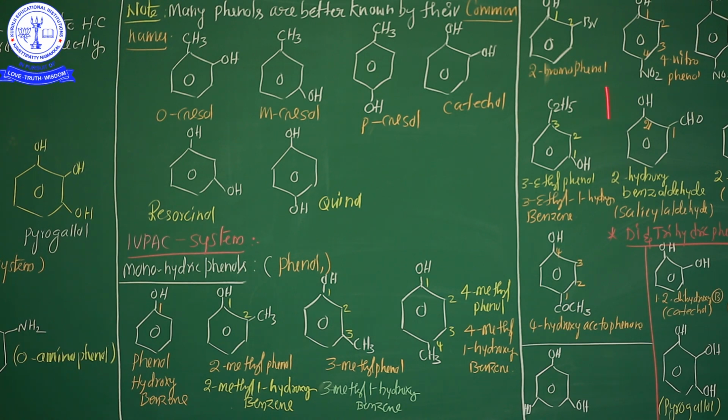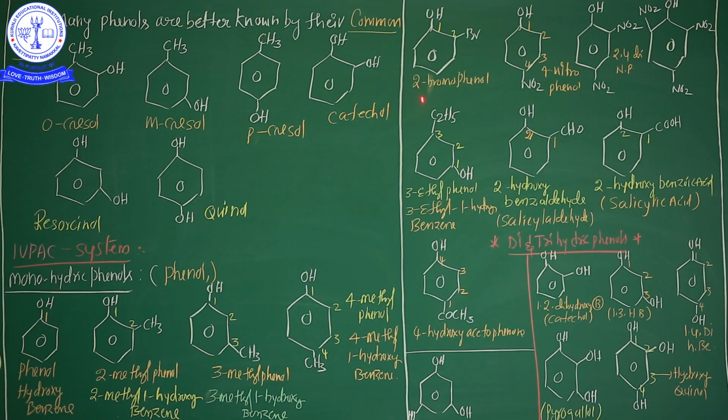Some more examples, see here. 2-bromophenol. One more name is 2-bromo-1-hydroxybenzene, because the bromine group is located at the second carbon, and the complete parent name is phenol. One more example, see here, 1, 2, 3, 4.